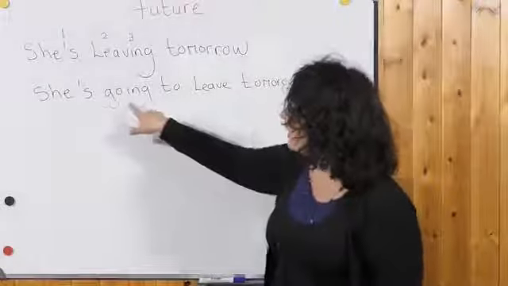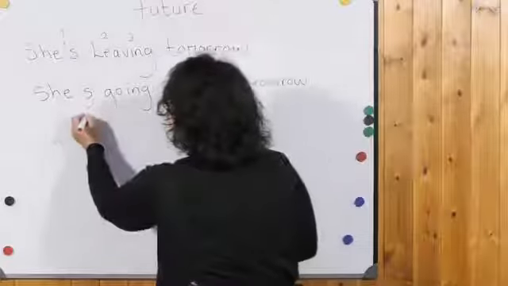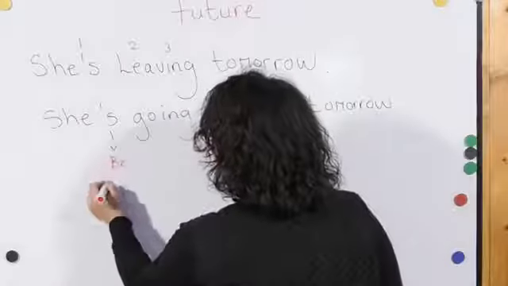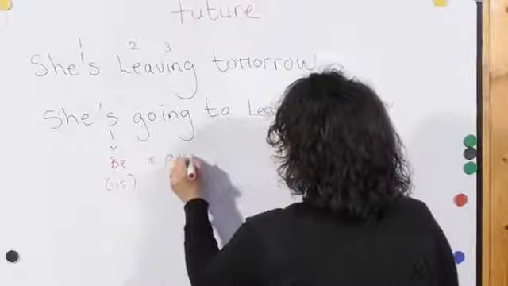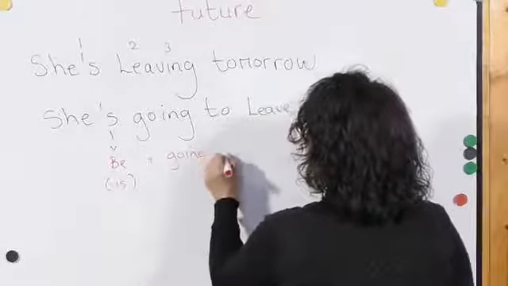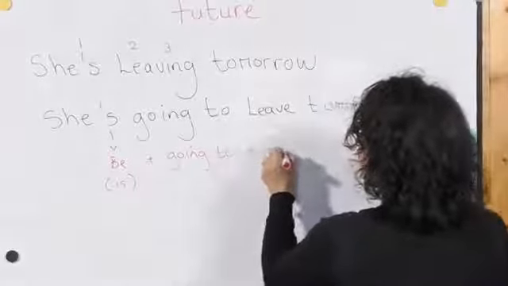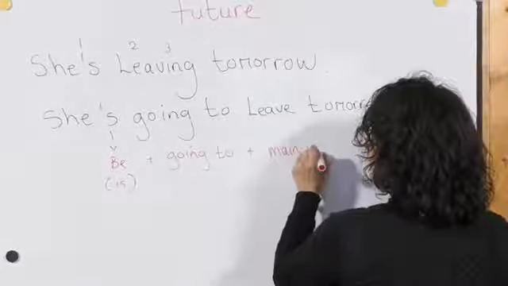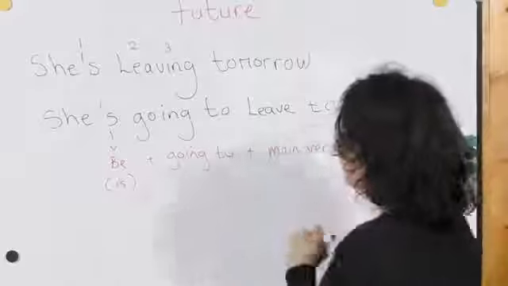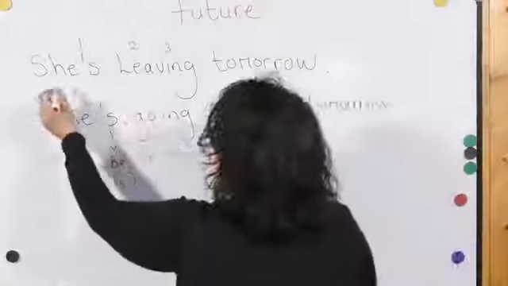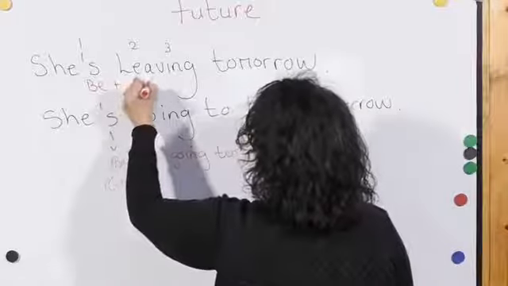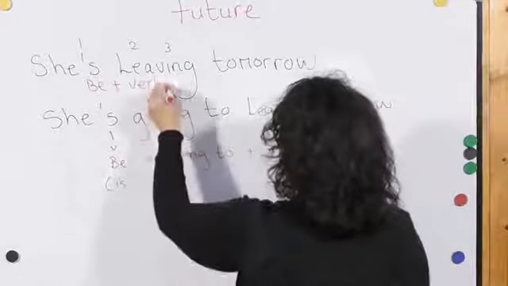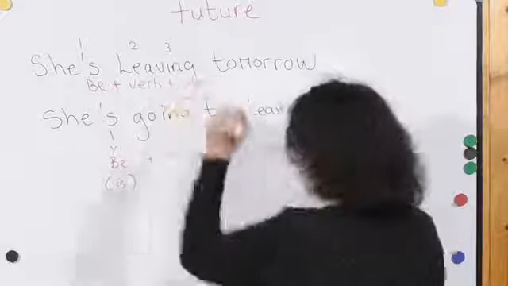Now we have the verb be, plus going to, plus the main verb, whereas here we have the verb be, plus the verb leave, whatever verb you're using, plus ing.